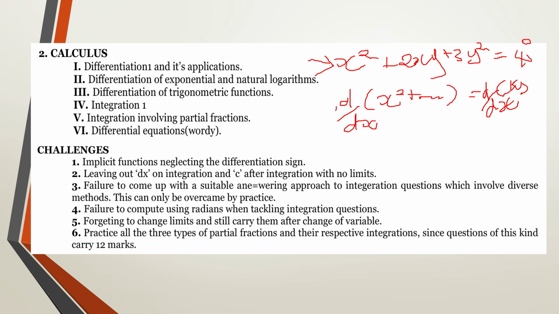So this step is missed by most of the students, and in the previous year it led to cancellation of most of the students, 2019 or 2020. If at all you don't show that you're going to differentiate both sides, we don't know what you're going to be doing. And also the other common error comes from the product rule.